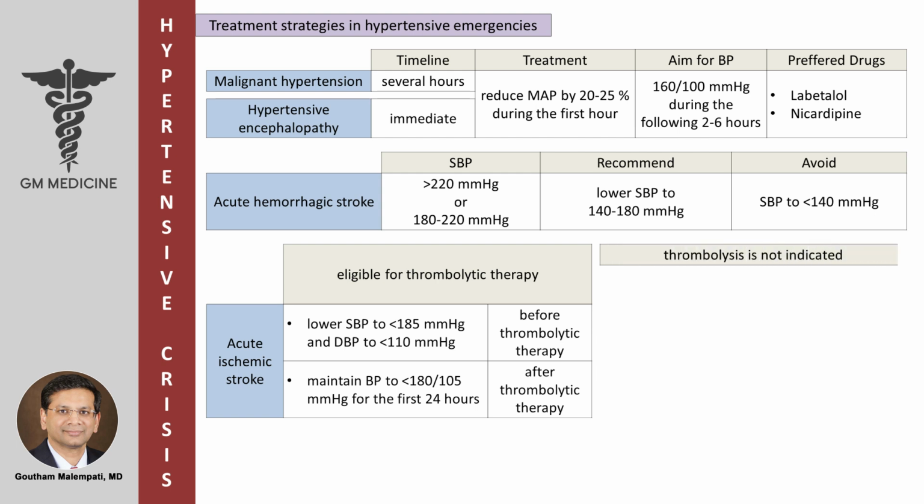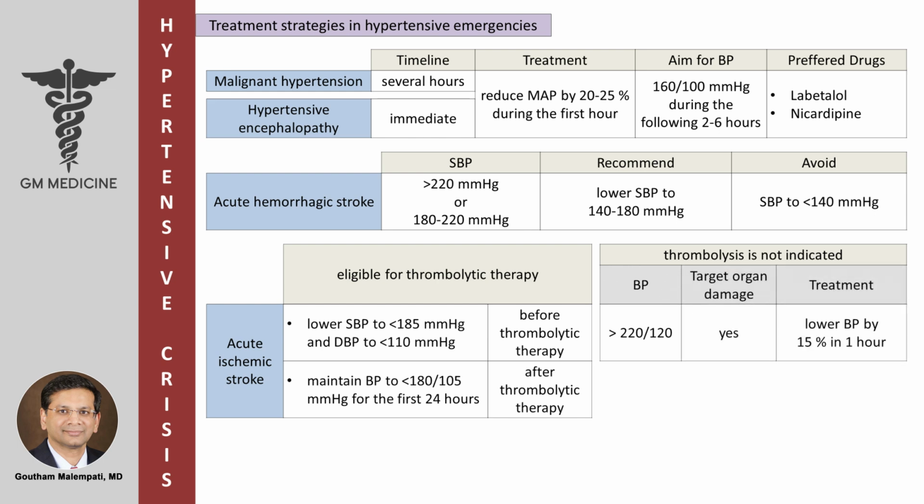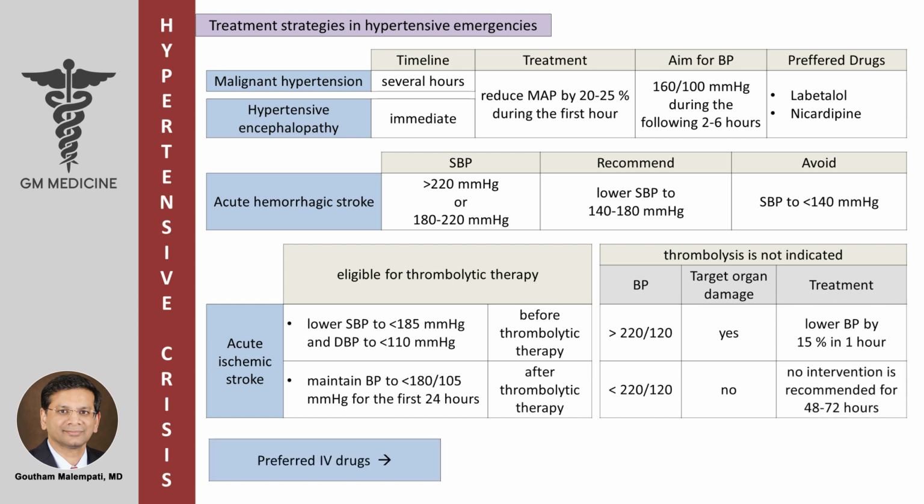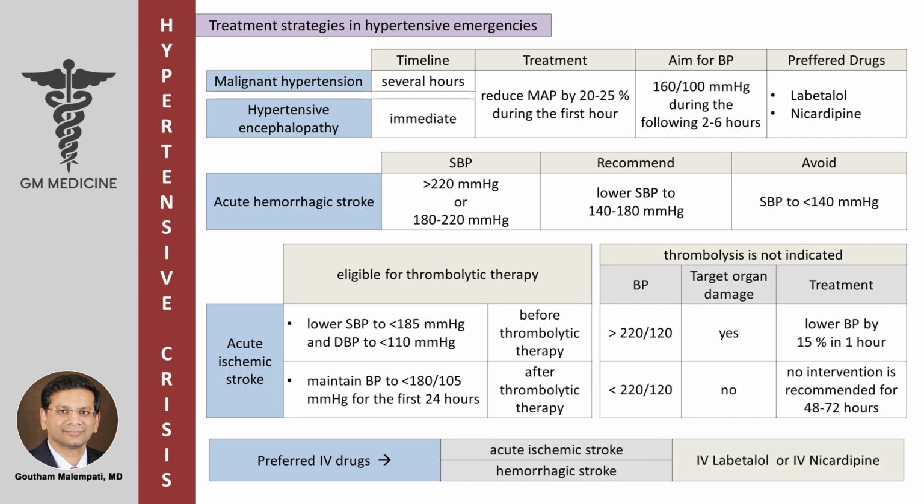If thrombolysis is not indicated and if blood pressure is greater than 220 over 120 or there is evidence of target organ damage, lower the blood pressure by 15% in 1 hour. And if the blood pressure is less than 220 over 120 and there is no evidence of target organ damage, no intervention is recommended for 48 to 72 hours. Preferred IV drugs in case of acute ischemic stroke and hemorrhagic stroke are IV labetalol or nicardipine.